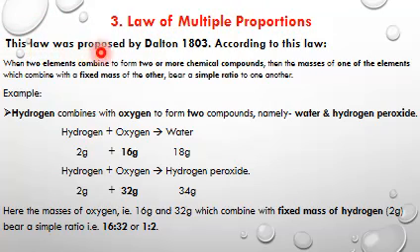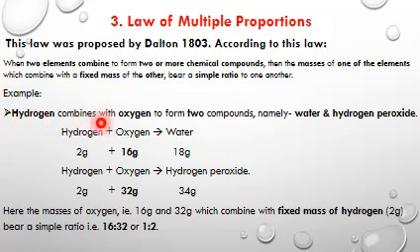Law of multiple proportions. This law was proposed by Dalton in 1803. According to this law, when two elements combine to form two or more chemical compounds, then the masses of one of the elements which combine with a fixed mass of the other bear a simple ratio to one another.